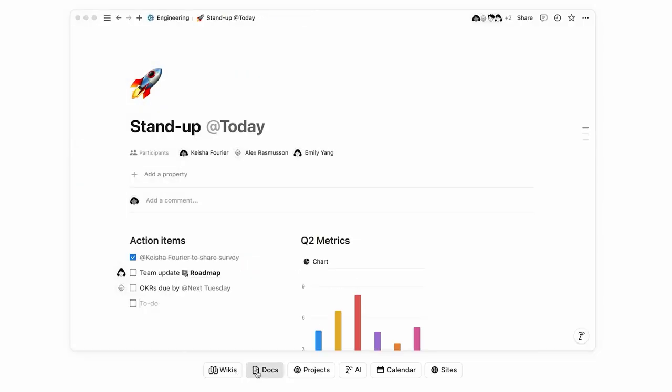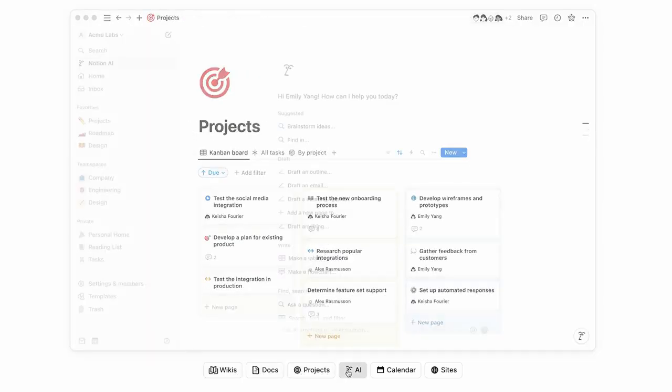Notion is a collaborative workspace for documents, wikis, project management, and more. It's also your AI Everything app, which provides a powerful AI toolset. We have two main Gen AI use cases at Notion. We like to call it the find and the do.